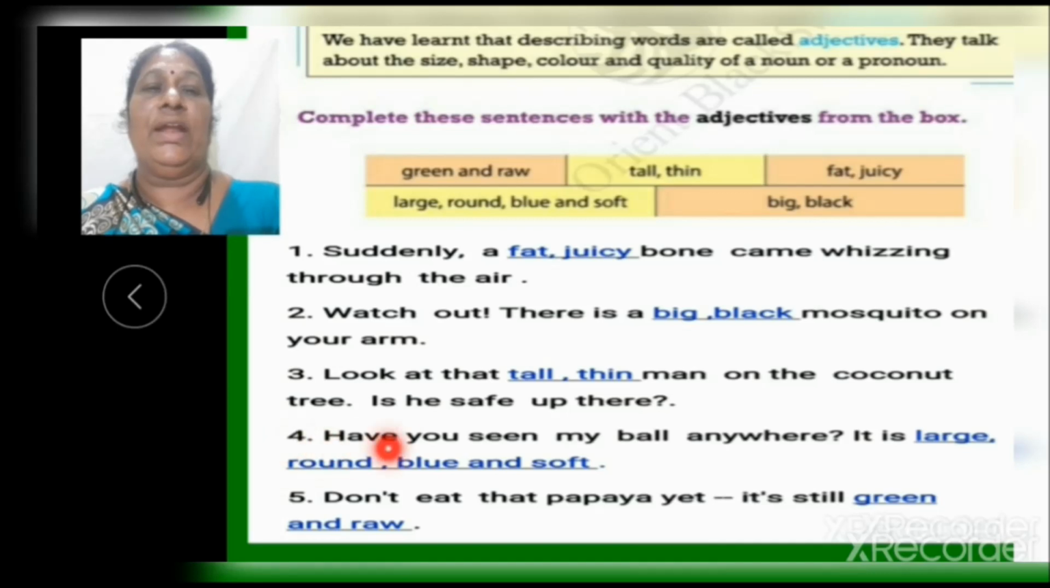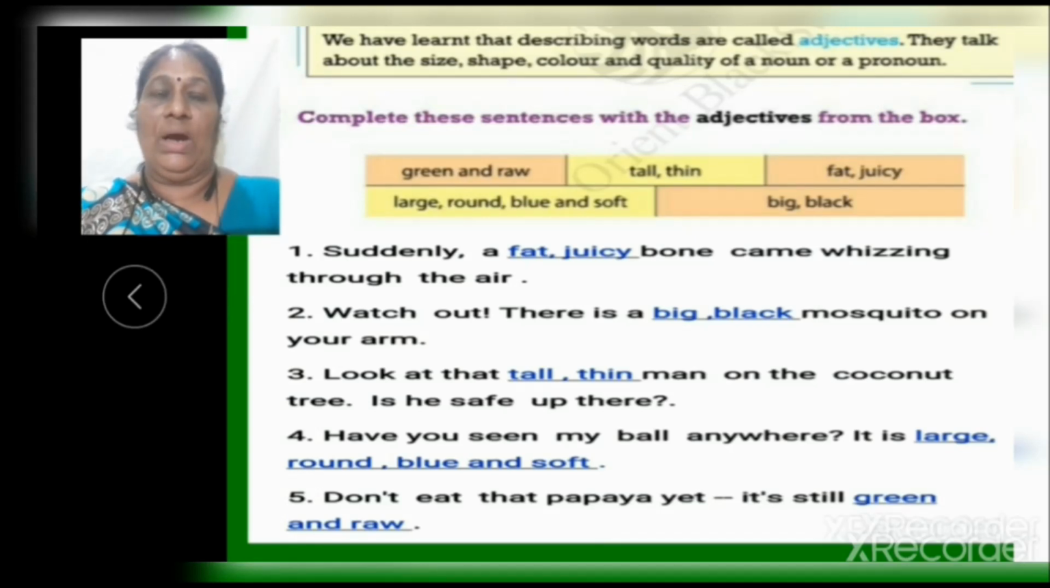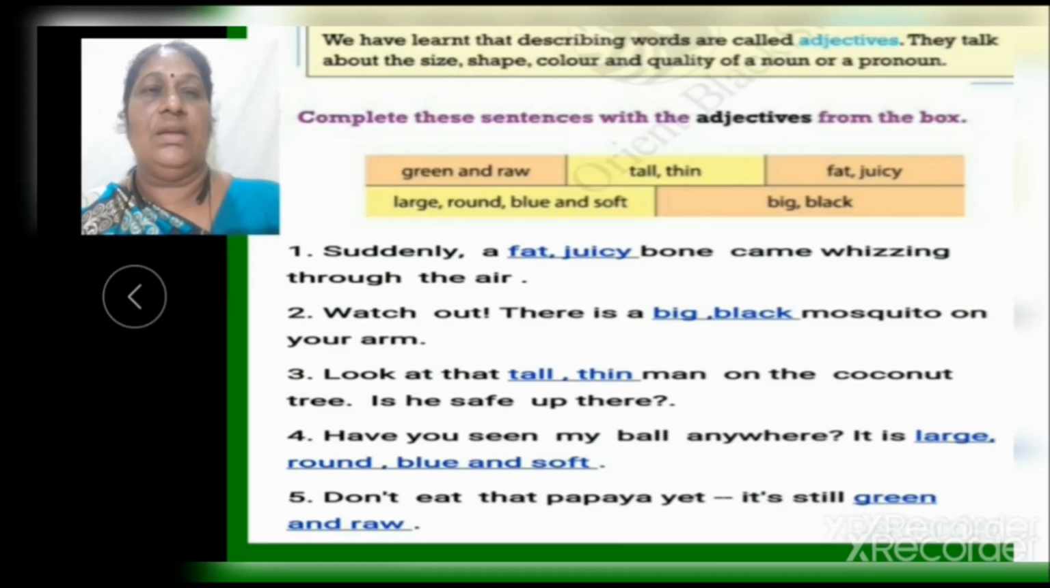Now, fourth one. Have you seen my ball anywhere? It is large, round, blue and soft. Here, large, round, blue and soft are adjectives and they describe how the ball is. Now, fifth one. Don't eat that papaya yet. It is still green and raw. Green and raw are the adjectives in this sentence and they describe how the papaya is. Now, let us move to the next slide.